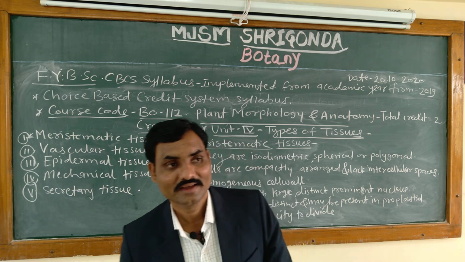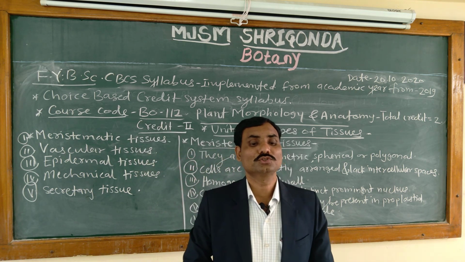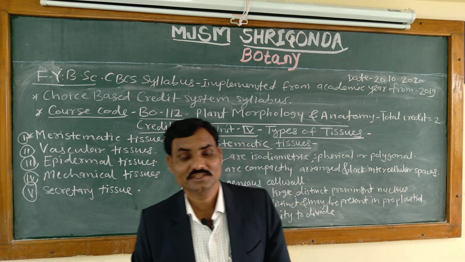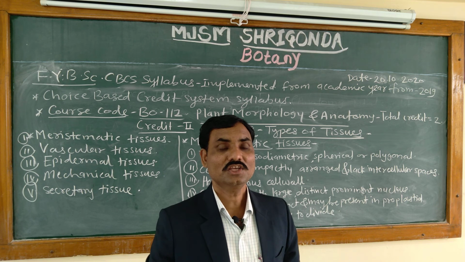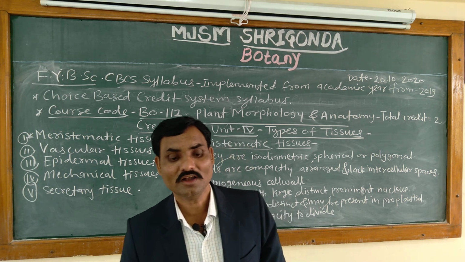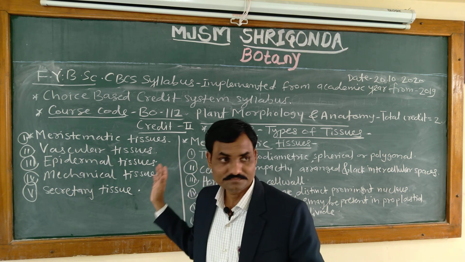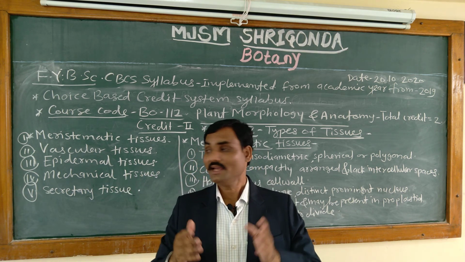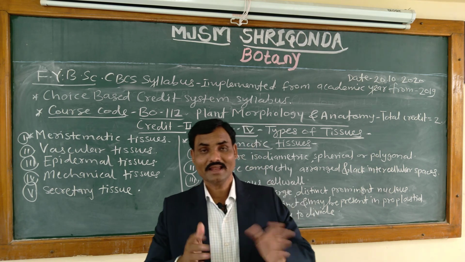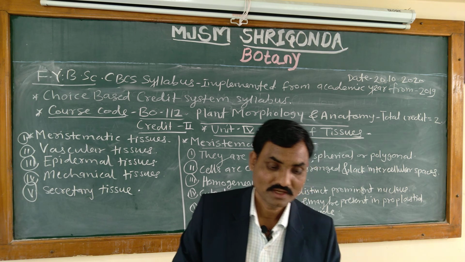In this way, there are different types of tissues and different characteristic features of meristematic tissue. In this small video, we have learned the definition of tissues, masses of cells alike in origin, structure and with some common functions, that is called tissue.